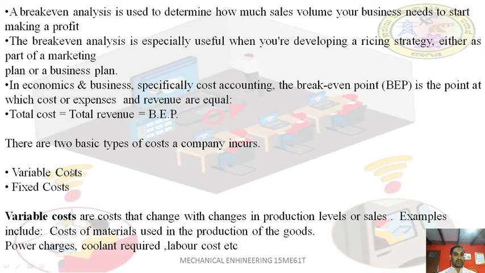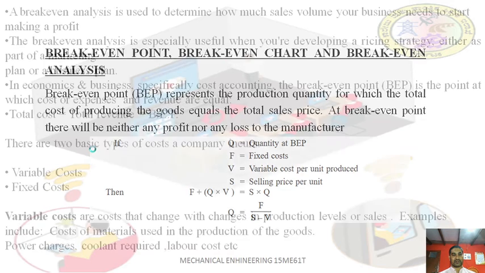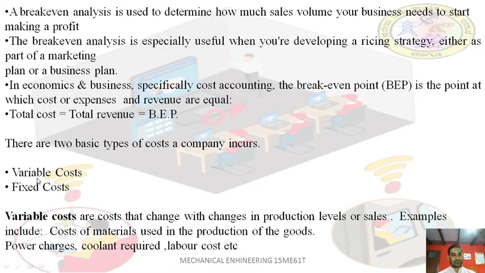So there are two types of basic cost the company incurs. As I explained here, variable cost and fixed cost. What is variable cost? A variable cost in any component is a cost which varies with the volume of production. As the name itself tells, it is variable. It will vary with the volume of production. If you manufacture fewer components, then the variable cost is less. If you manufacture more components, then the variable cost is higher. It depends upon the quantity produced.